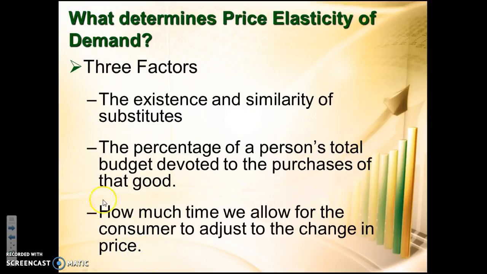And the last one, how much time do we have to change, right? How much time are we going to have before we have to buy something, right? So a great example for this one is tires, right? If I know that in the next 6 months I've got to have tires, I've got time to shop around, right? I can look around. So if I've got a lot of time, my demand is going to be more elastic, right?